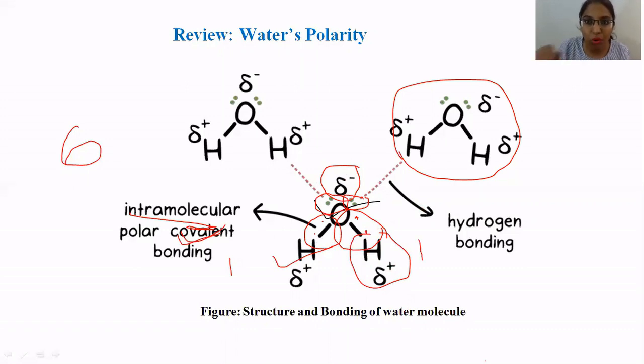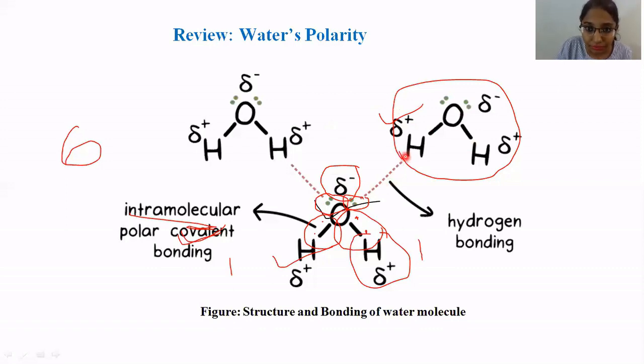Now let's move forward. Because of the partial negative charge that the oxygen has because of the lone pairs, it is going to attract weakly the molecules having a positive charge. The hydrogen of another molecule has a positive charge, so it is going to feel a weak force of attraction towards this oxygen.